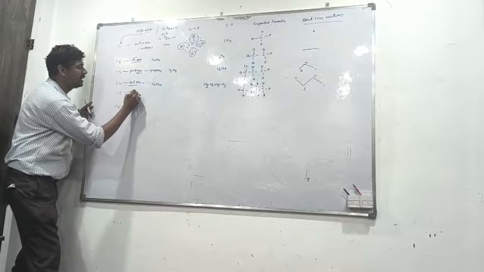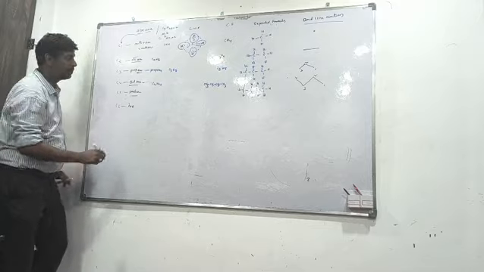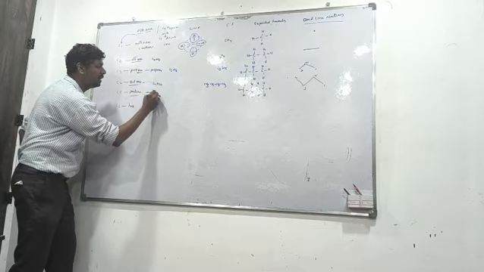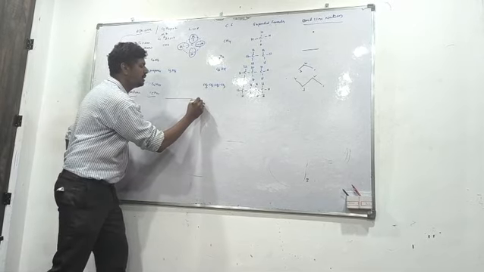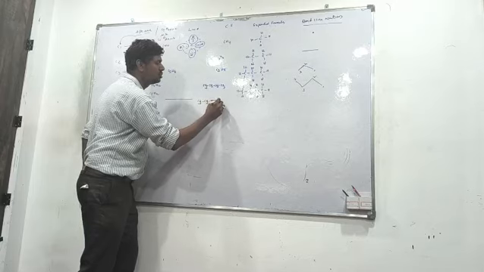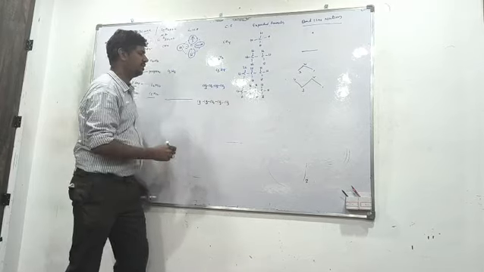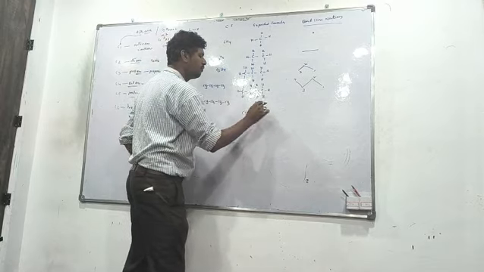Now the fifth one, beta, is pentane. The general molecular formula according to CnH2n+2 gives C5H12, beta. Then the condensed formula is CH3, CH2, CH2, CH3. Now in expanded form, 1, 2, 3, 4, 5.